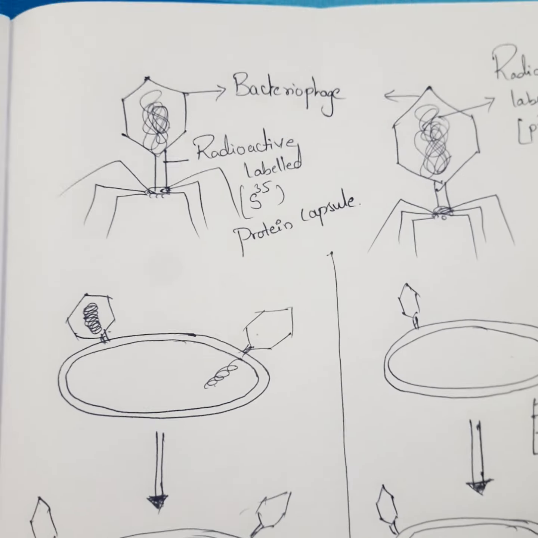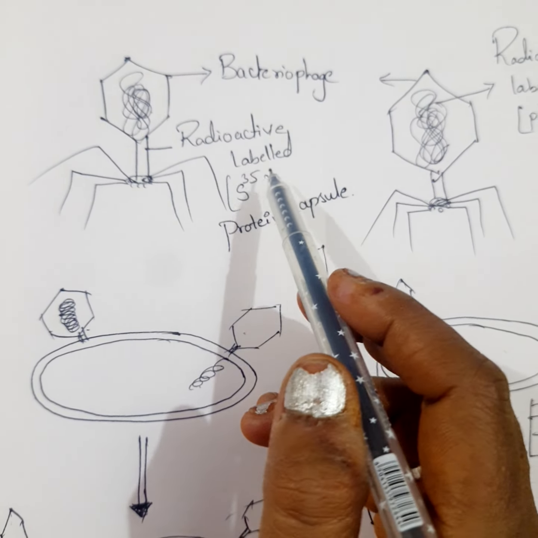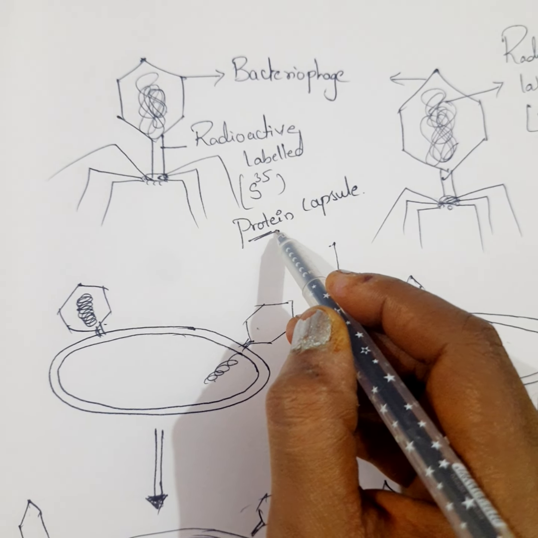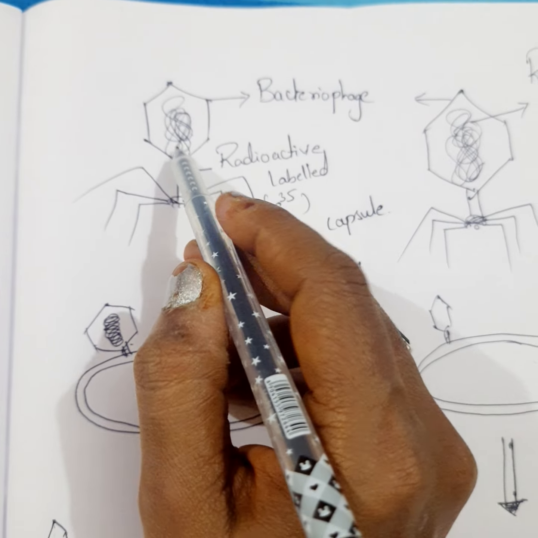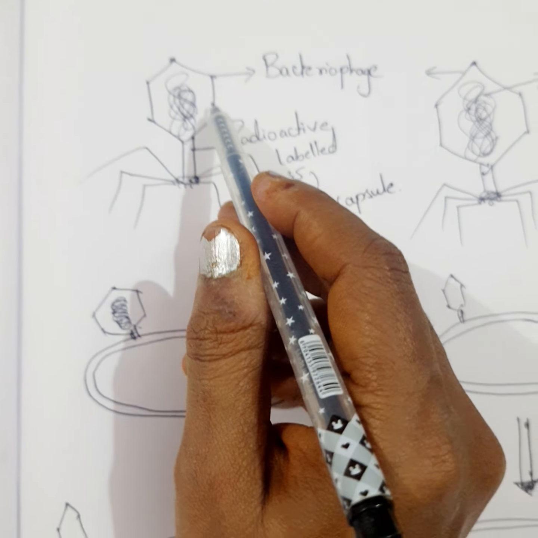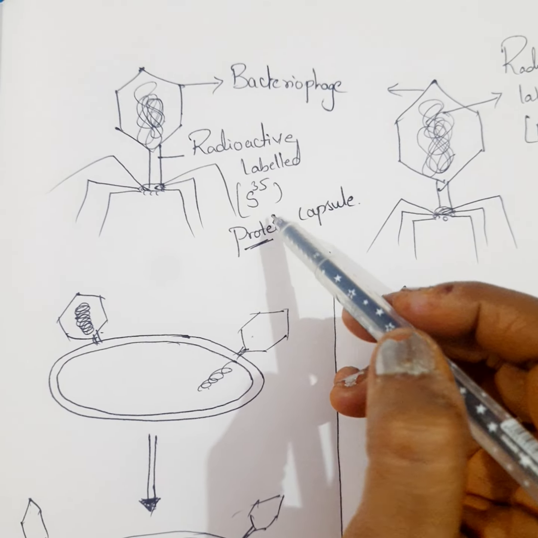So here is the bacteriophage, which is radioactive labeled S35, that is with the protein coat. As we discussed, a virus has only two parts, either the genetic material or the protein coat. So here it is a bacteriophage with a radioactive labeled protein coat.